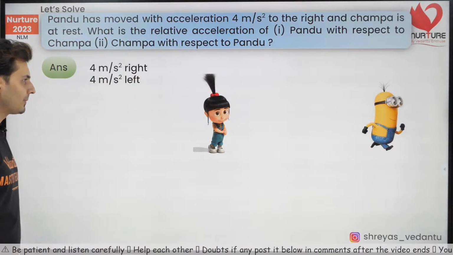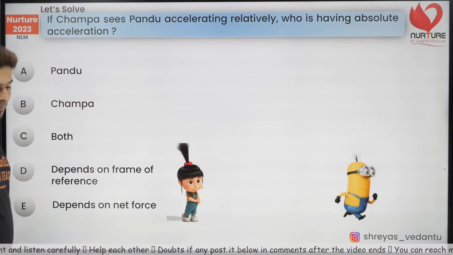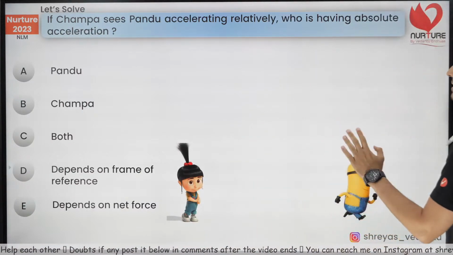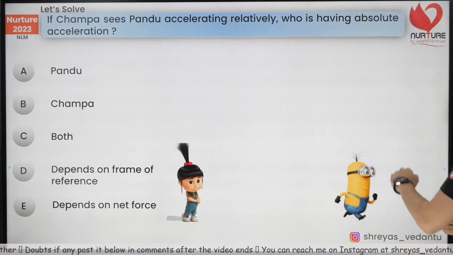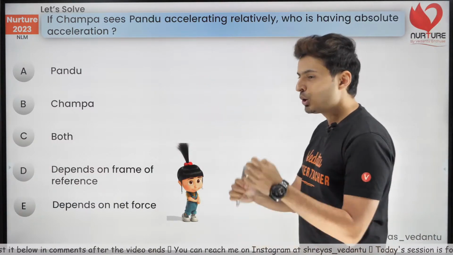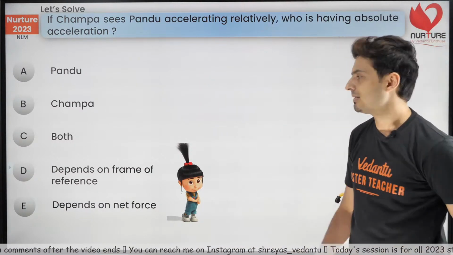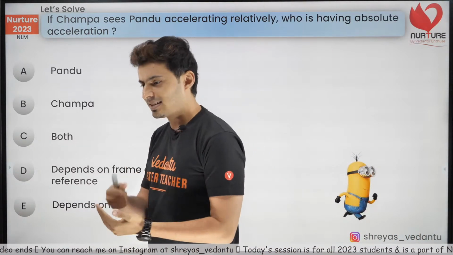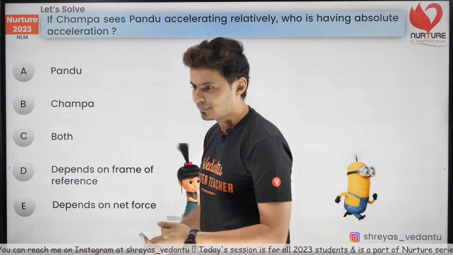And here is the next question. Well, if Champa and Pandu see each other accelerating relative to each other, who is having absolute acceleration? Who has that absolute acceleration? Think about it. Yes, same answer, just the signs are changing, correct?